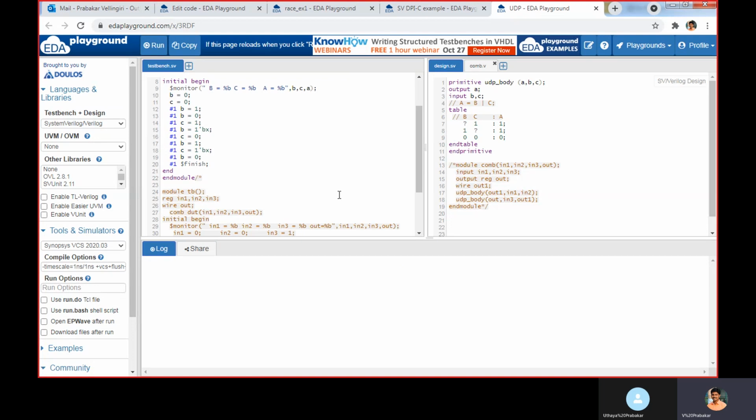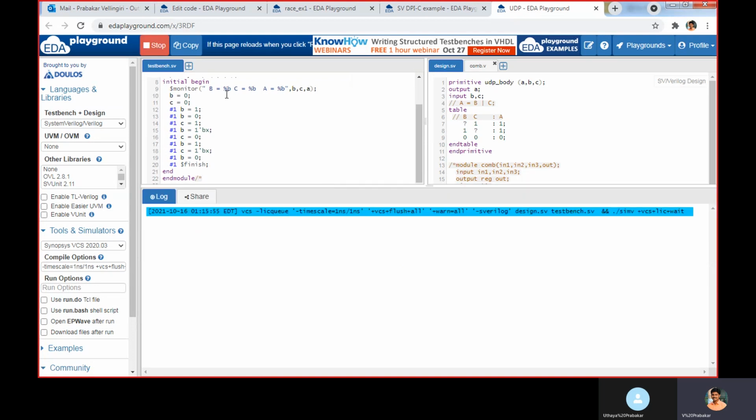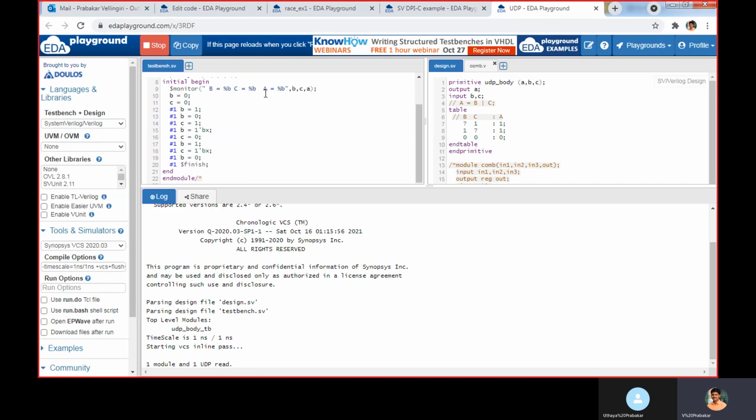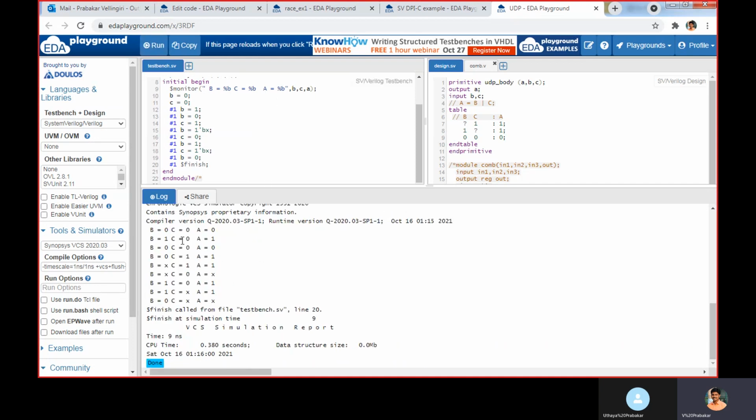First we will run this. Using $monitor, we are printing A, B and C values. We are getting the output. So B, C 0 0, we are getting 0. 1 0, here B is 1, C may be 0 or 1, we will get 1. We are getting 1.